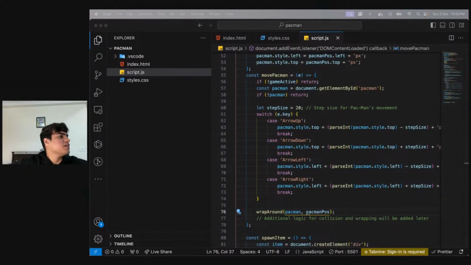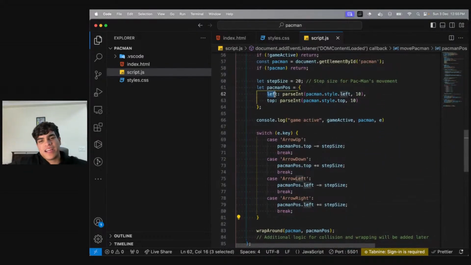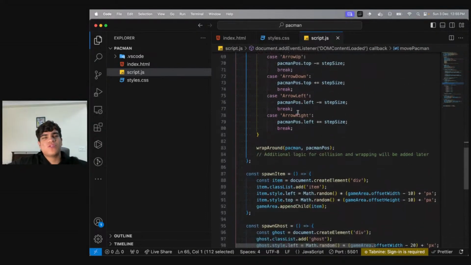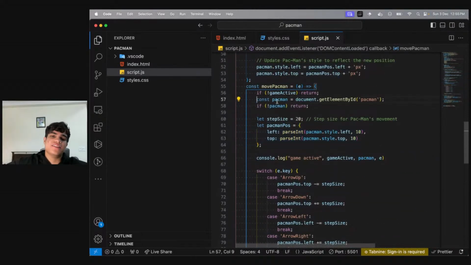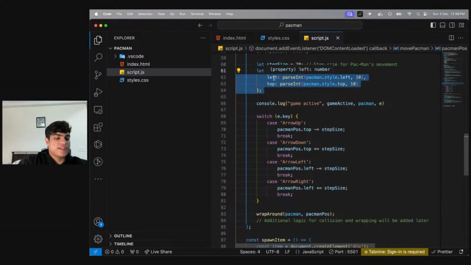Okay. All right. So I'll be creating a left and right for the position and then accordingly doing it. This is the same code. All I've done is add some left and top inside an object, and we're storing the position in an object. Sometimes the DOM becomes not that reliable, so what you do is add all of the positions inside. See, we have a game active and game non-active part also as a basic variable. Similarly, we have a Pac-Man position also as a basic variable, which will have all the position that is needed.